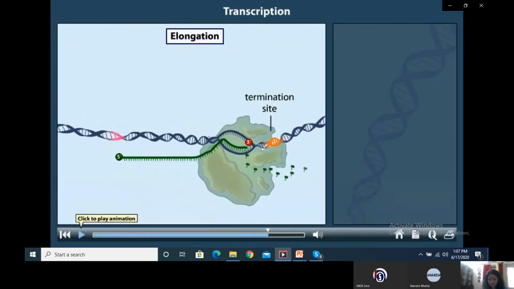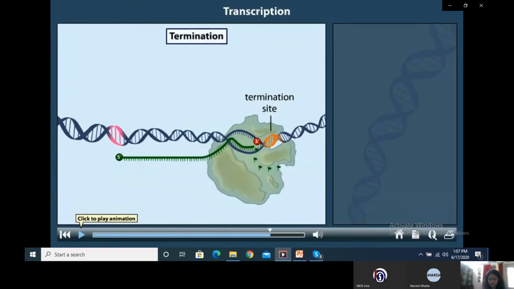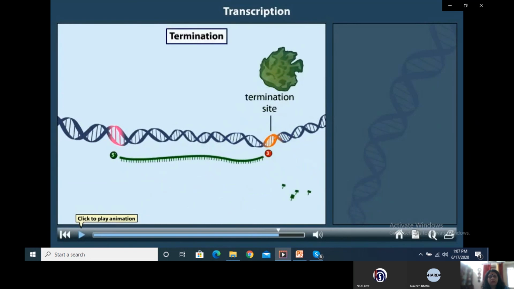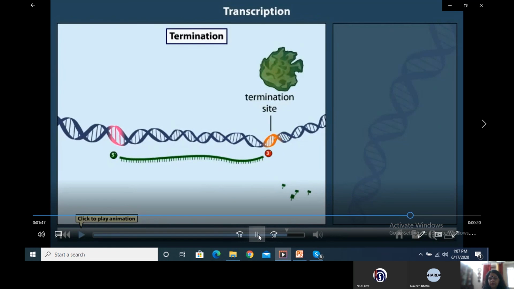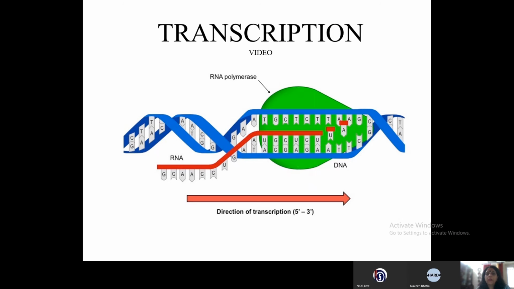When RNA polymerase reaches the termination site, the RNA transcript is released from the template. The DNA rewinds completely, and the RNA polymerase dissociates from it. The DNA and RNA polymerase can then participate in other rounds of transcription. I hope you have understood the process of transcription from the video.